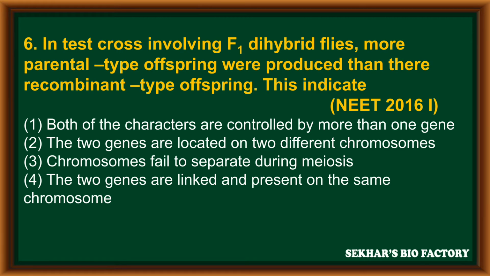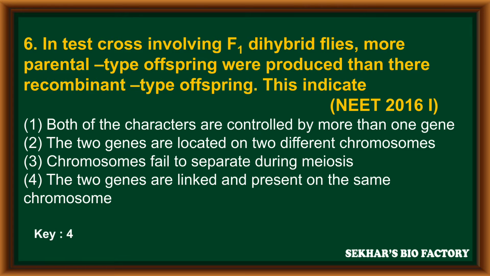Question number 6. In a test cross involving F1 dihybrid flies, more parental type offspring were produced than recombinant type offspring. This indicates, from NEET 2016 phase 1. First option, both of the characters are controlled by more than one gene. Second option, the two genes are located on two different chromosomes. Third option, chromosomes fail to separate during meiosis. And fourth option, the two genes are linked and present on the same chromosome.